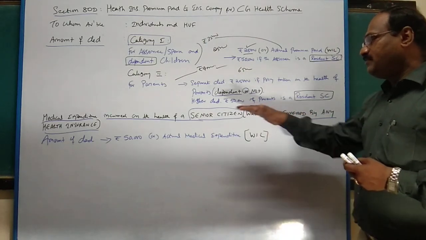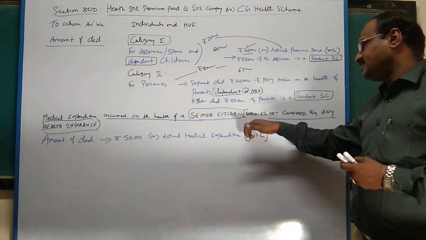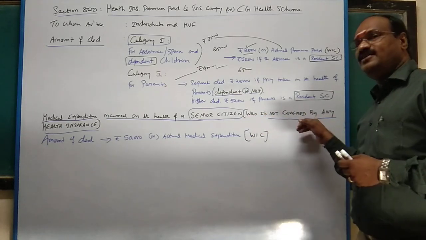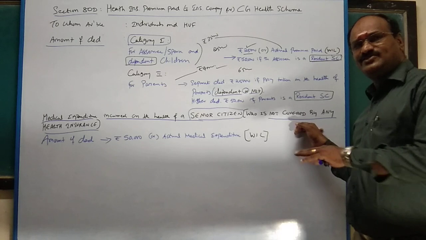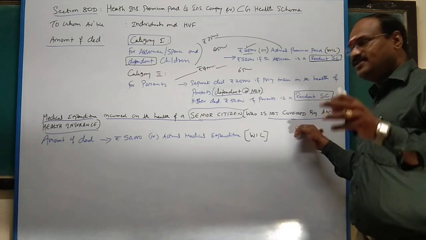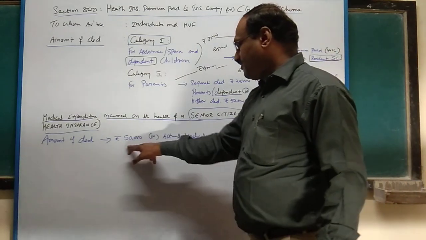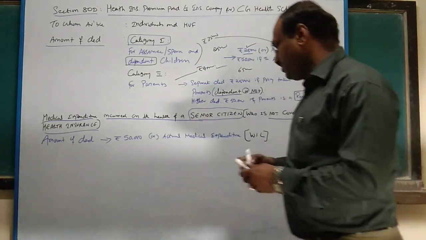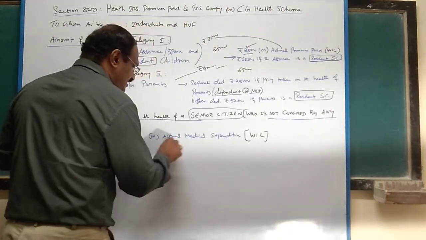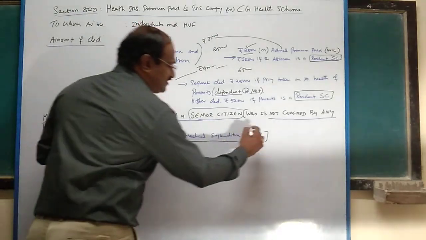So here, medical expenditure incurred on the health of a senior citizen who is not covered by any health insurance, there is no coverage, still you can claim deduction. Amount of deduction: 50,000 or, very important, note it down, actual medical expenditure, whichever is less.